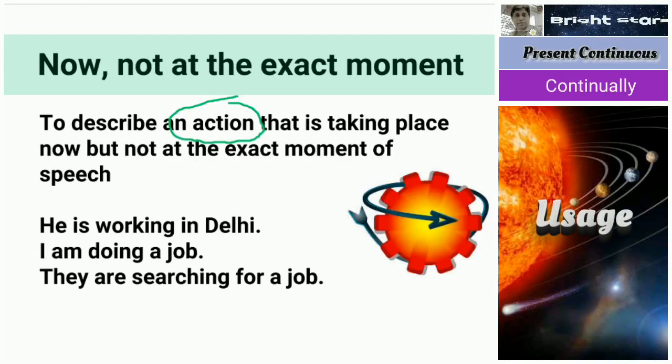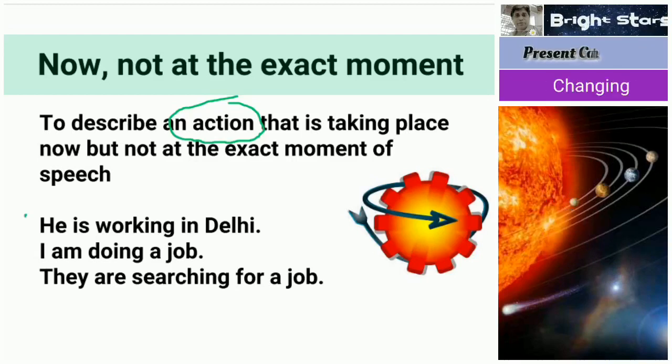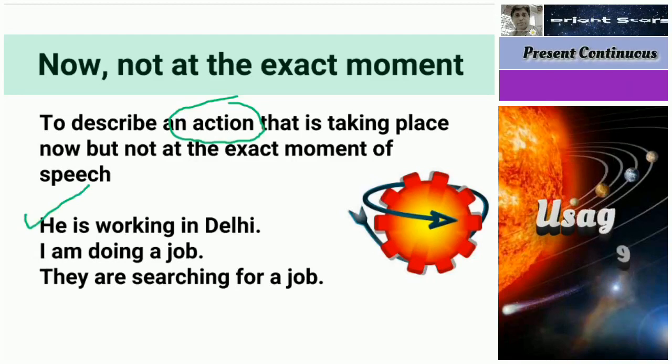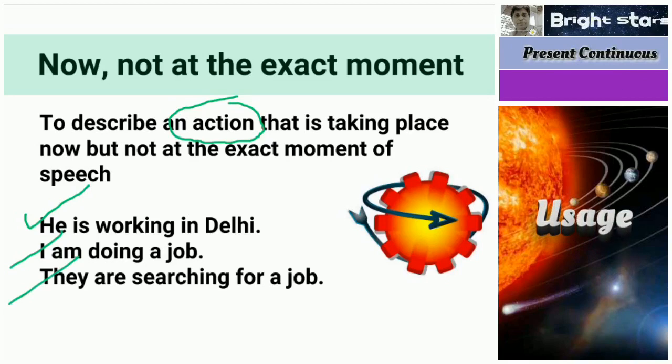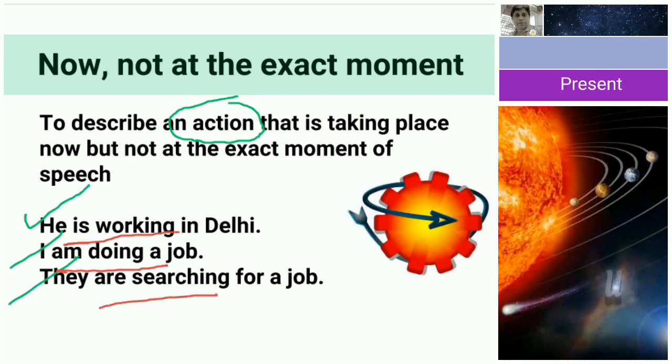So for example, he is working in Delhi. He is working in Delhi does not mean 24 hours working. He works 8 hours, but still we use the present continuous tense. I am doing a job doesn't mean that I am doing a job 24 hours a day and 7 days a week. Next one, they are searching for a job. Searching means throughout the day nobody will search. So in this sense also we use the present continuous tense. So he is working, I am doing, they are searching.